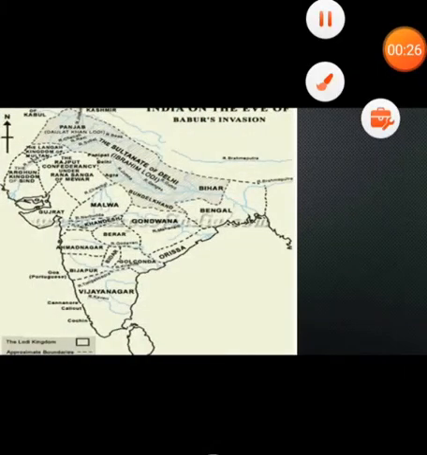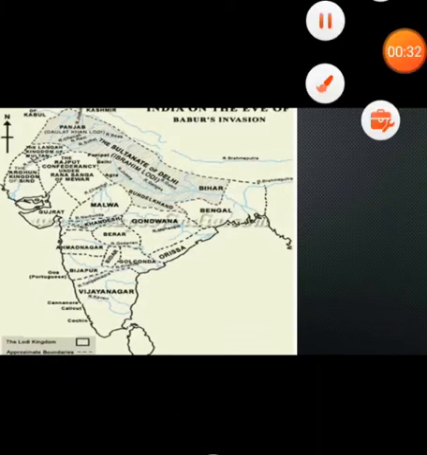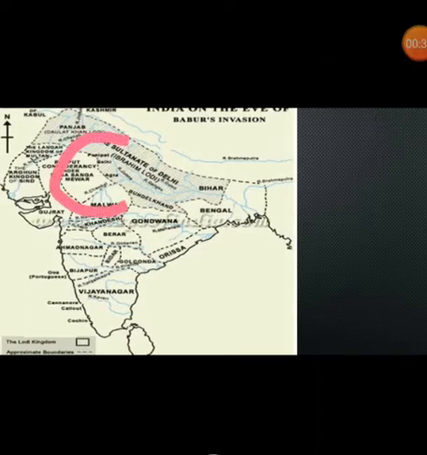Students, here is a map of India. So first we will see the invasion of Babur. Babur ascended the throne of Delhi. So students, here is a place called Delhi. Delhi is a part of India. It is also known as a Union Territory and it was a part of northern India. First he ascended the throne of Delhi and he also gradually annexed the place called Punjab.